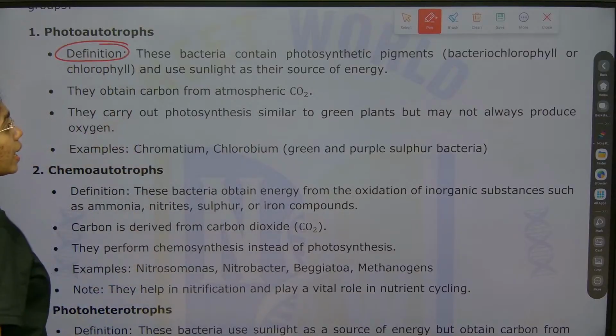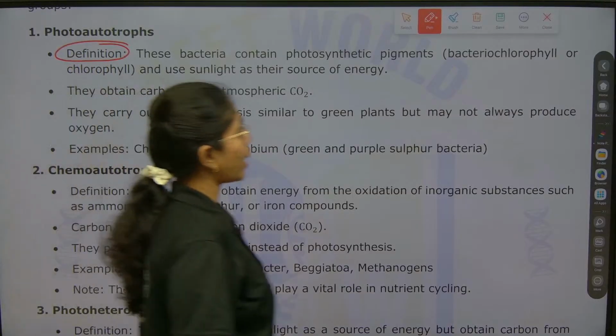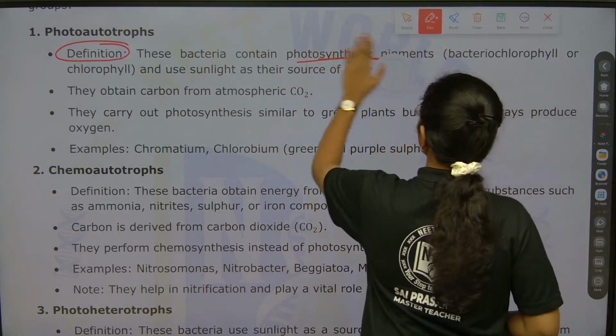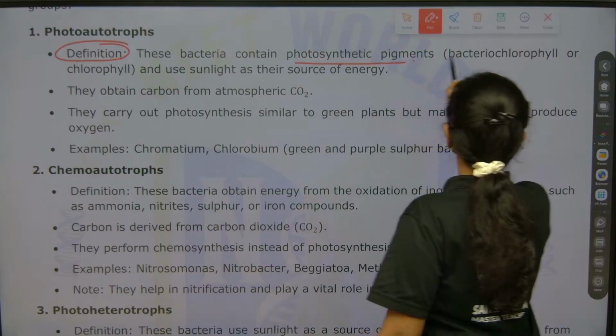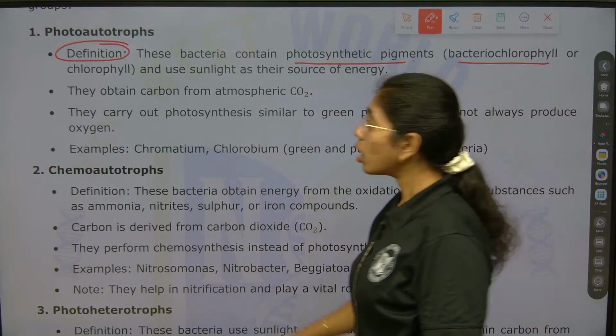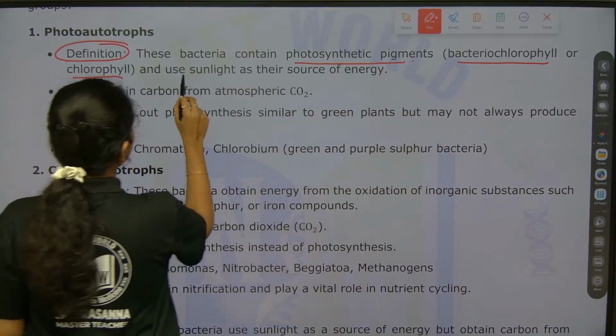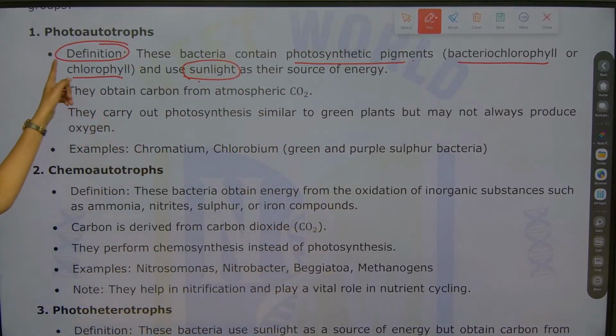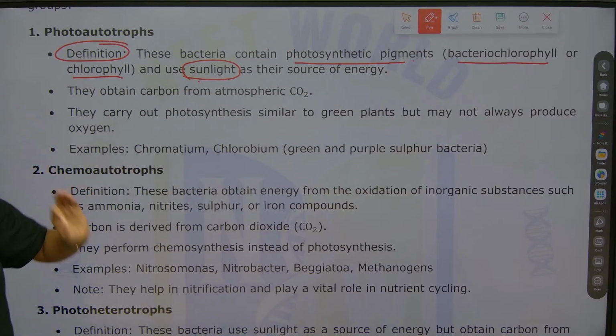These bacteria contain photosynthetic pigments like bacteriochlorophyll or chlorophyll, and they use sunlight as their source of energy. Remember, photoautotrophs use sunlight as energy.